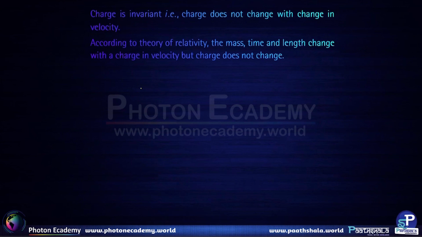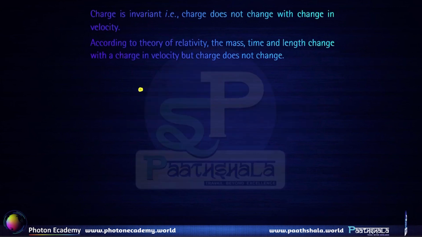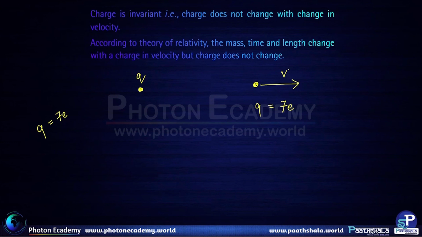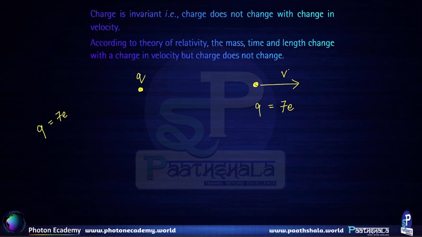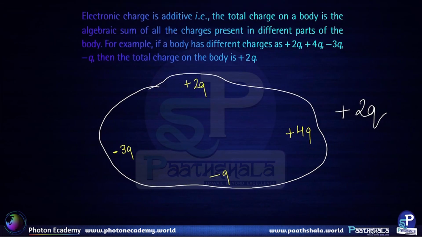Charge is invariant under velocity transformation. So basically, if there is a charge, let us say that charge is at rest, and let's say that charge is 7e, q is equal to 7e, at rest. Let us say if that charge is moving, then also q will be equal to 7e, no matter whatever is the velocity with which the charge is moving. So it is invariant under velocity transformations. However, there are some other quantities like mass, time, length, etc. They can change with velocity according to the special theory of relativity. However, charge will not change. Charge is invariant under velocity transformations.